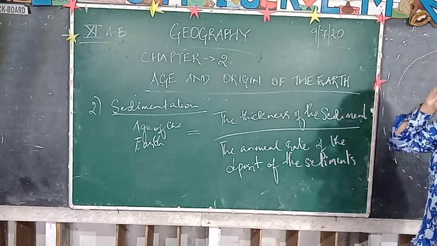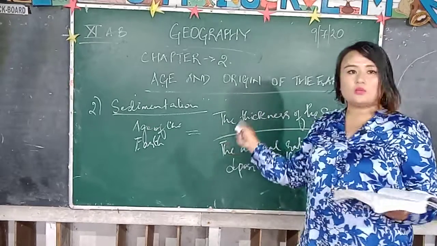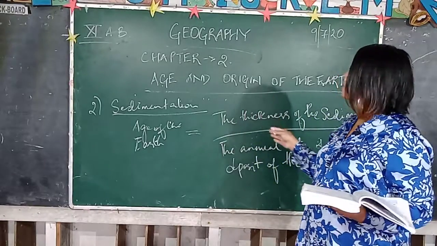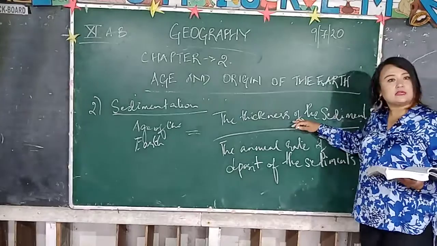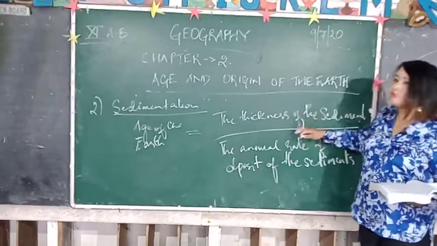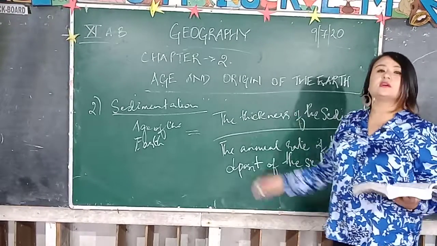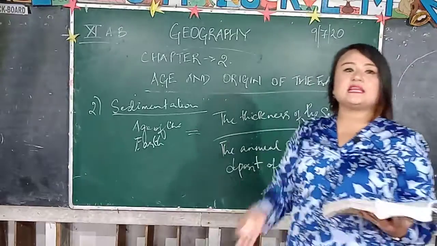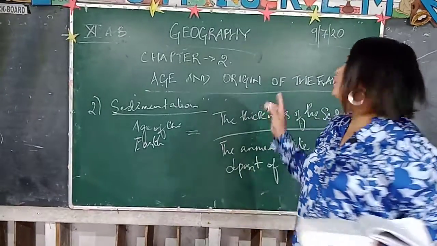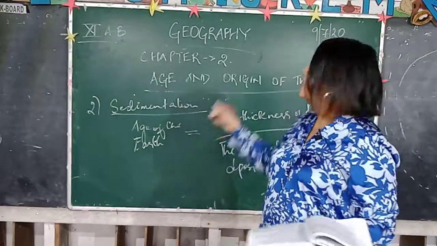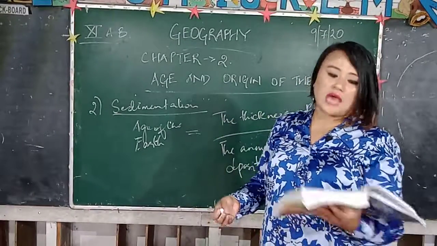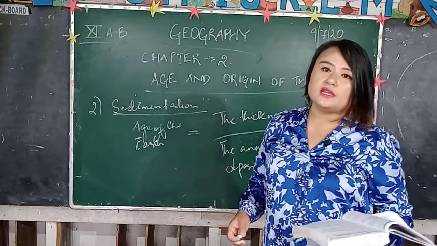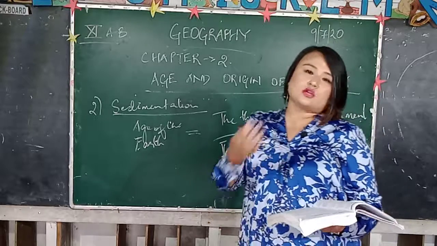So under the sedimentation process, this is the formula utilized to find out the age of the earth. If you can find out the thickness of the sediment, and the rate at which sediments are added and accumulated every year, you can find out the age of the earth. According to this sedimentation method also, we have come to the conclusion that the earth is 5 billion years old. So these are your two methods.